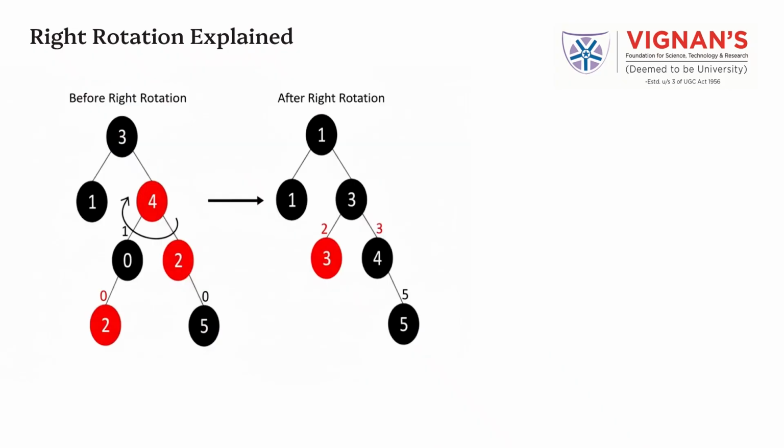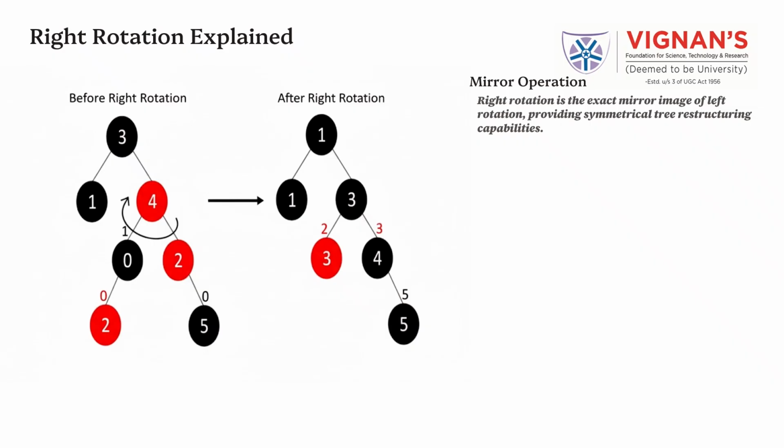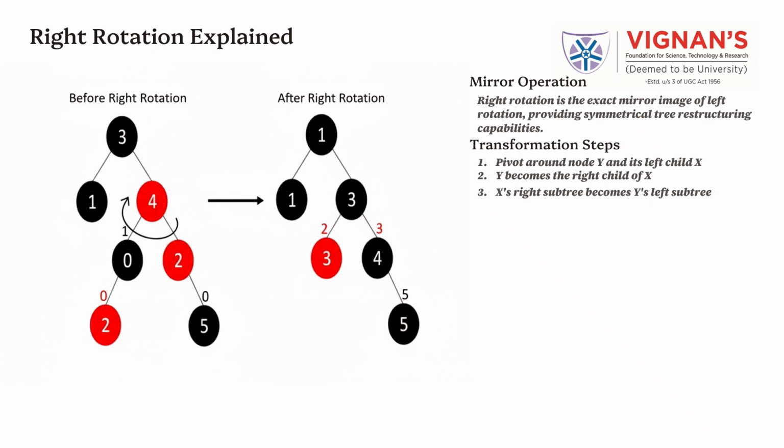Right rotation explained. Right rotation is the exact mirror operation of left rotation, providing symmetrical tree restructuring capabilities. In a right rotation, we pivot around a node Y and its left child X. Node Y becomes the right child of X. X's right subtree becomes the left subtree of Y. All parent relationships are updated accordingly. This operation restructures the tree while preserving the binary search tree ordering.